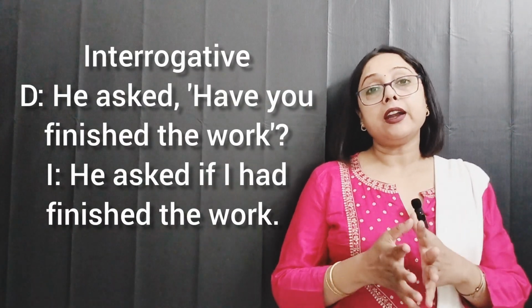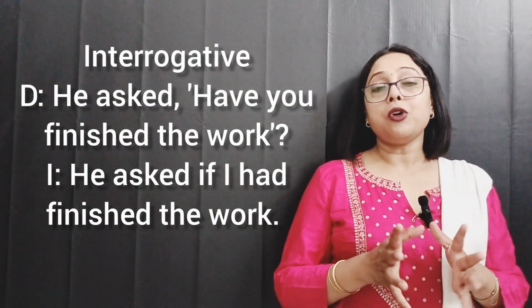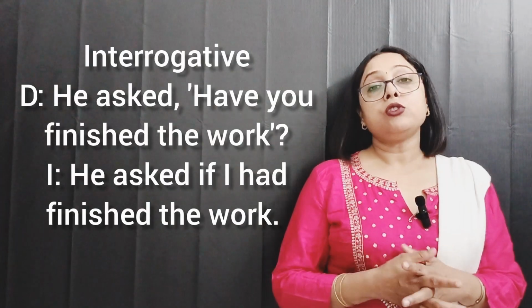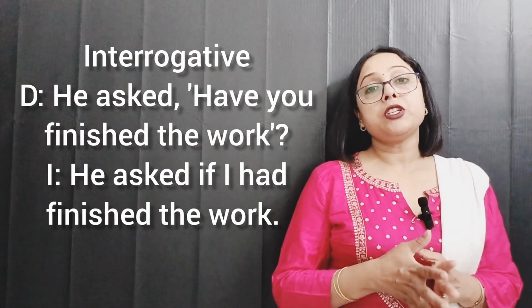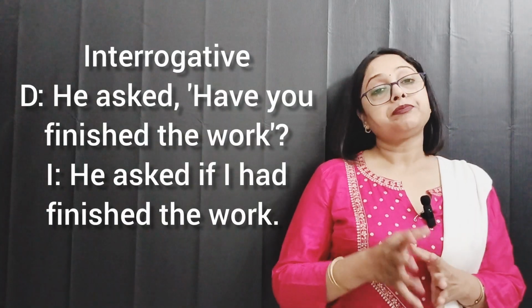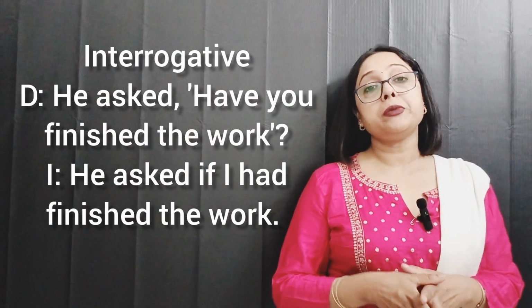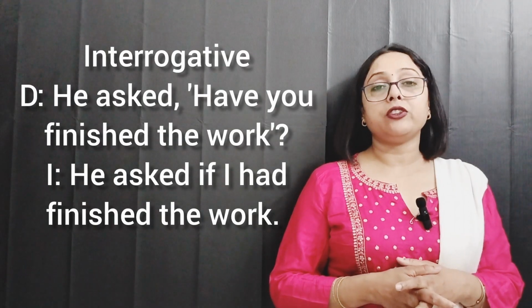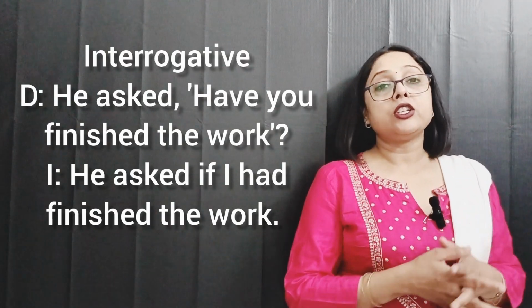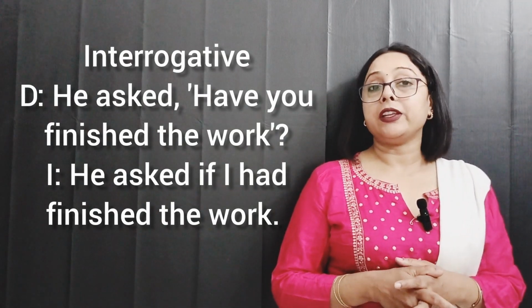So this is the trick which you have to remember about the interrogative sentence which is starting from the WH word. Next interrogative sentence is that where the question starts from auxiliary verb. So when the question starts from auxiliary verb, then first of all again the reporting verb should be changed to the word asked, and the reported verb should be changed as per the tense. Next, the reported speech should be introduced with the words such as if or whether.